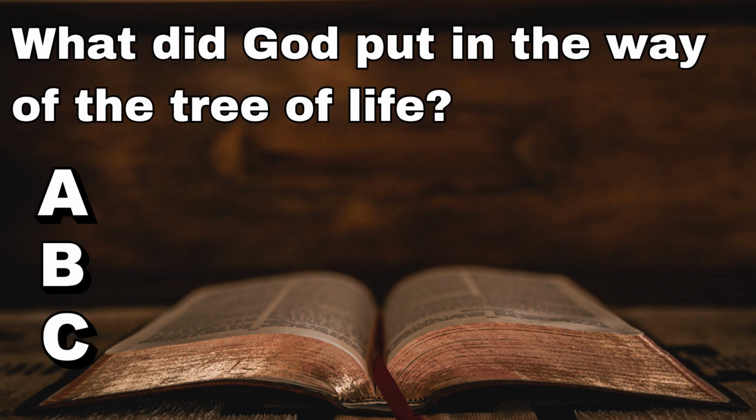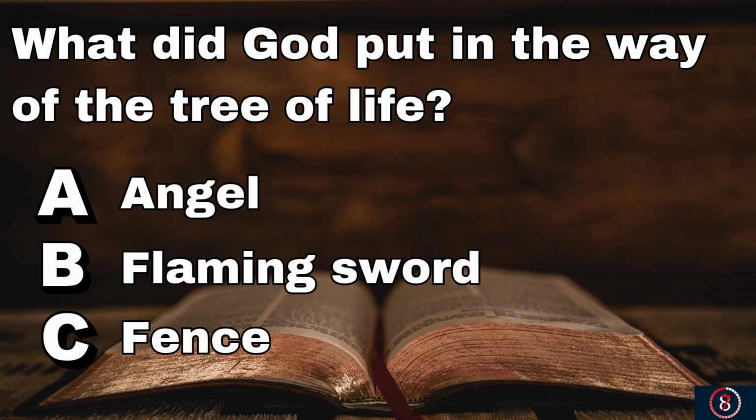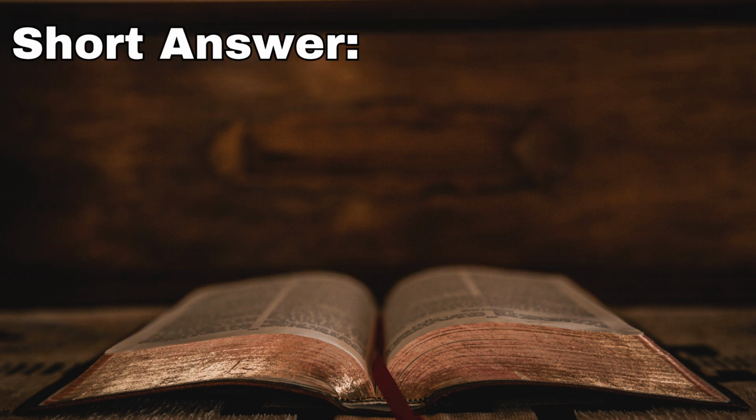Question 6. After Adam and Eve sinned, what did God put in front of the tree of life? Was it an angel, a flaming sword, or a fence? And God put a flaming sword in the way of the tree of life so that Adam and Eve could not access immortality.